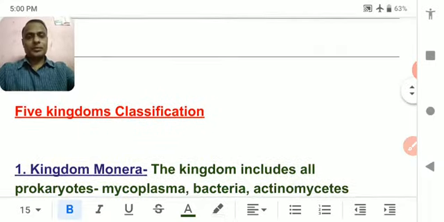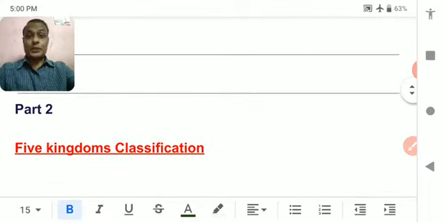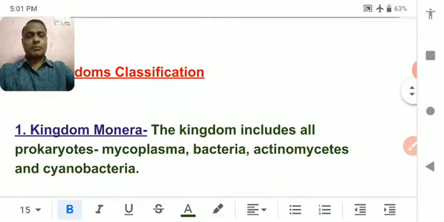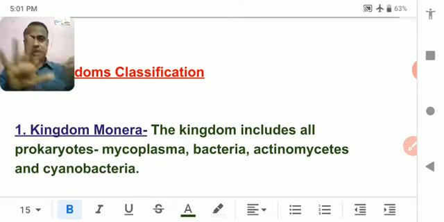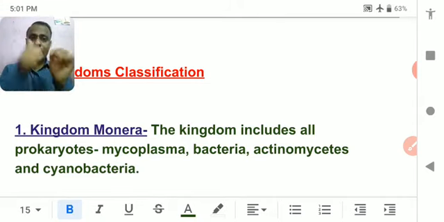So, we are going to cover part number 2 of lesson 2, that is biological classification, and today's topic is five kingdom classification. In five kingdom classification, the first kingdom, that is Monera, will be studied by us. It is the first topic, kingdom Monera. Remember this. There were five kingdoms: Monera, Protista, Fungi, Plantae and Animalia. Kingdom Monera is going to be studied by us in today's class.